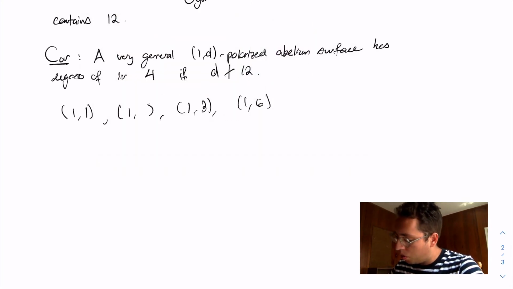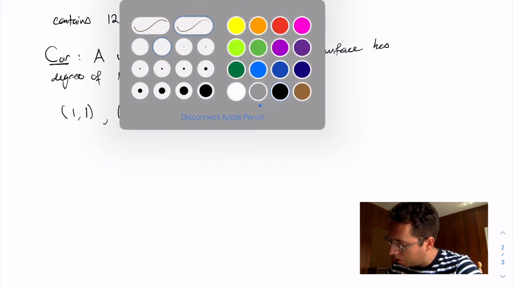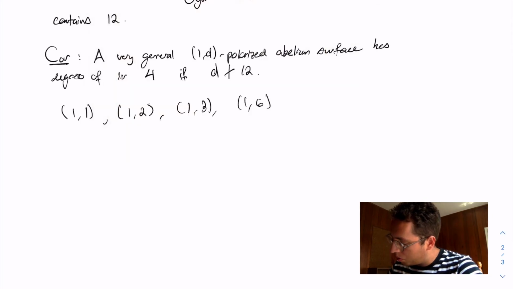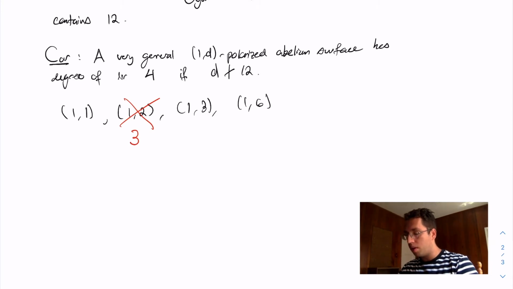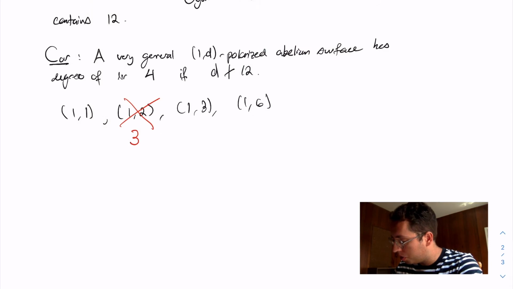The case of very general (1,2)-polarized is actually resolved by this theorem of Tokunaga and Yoshihara, because in this case we know that the degree of irrationality is going to be equal to 3, because a very general (1,2)-polarized abelian surface does contain a smooth genus 3 curve. So the polarization is going to be given by a smooth genus 3 curve.